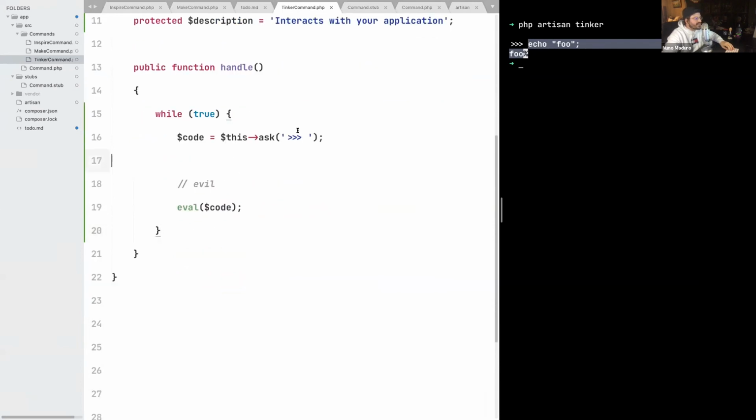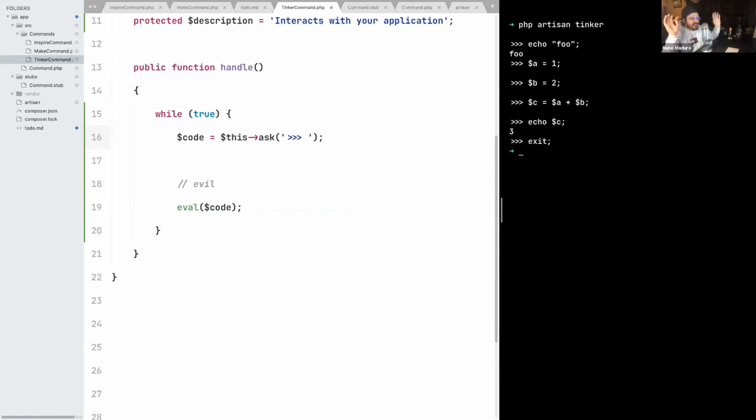So we are going to ask the user for code all the time. Now if I type php artisan tinker, I can type echo foo, I can type a equals 1, b equals 2, c equals a plus b, for example, and echo c as well. And everything just works, all right? And once I'm done, I just type exit and leave the Tinker session.